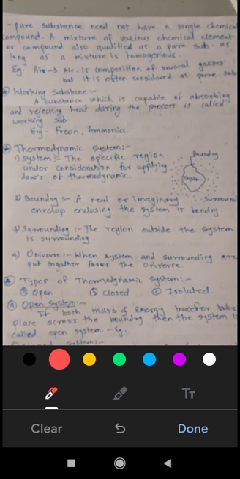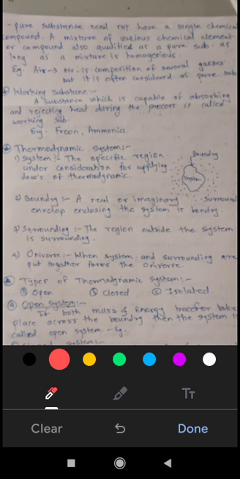Now, what is a thermodynamic system? Any region under thermodynamic consideration, if we have to study something, or any machine in which heat transfer is taking place, then that machine is our system. Or the specific region under consideration, the thing which is under consideration, is our system, on which we can apply the laws of thermodynamics. Then there is boundary. What is boundary? A real or imaginary surrounding envelope enclosing the system is called the boundary.